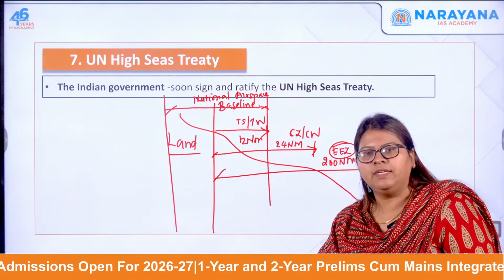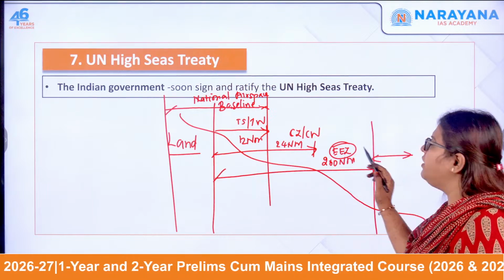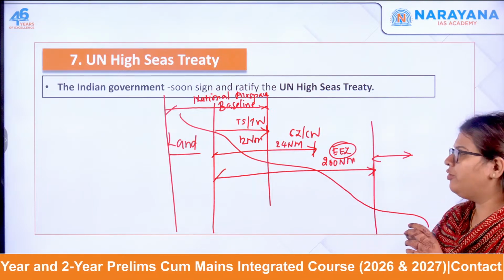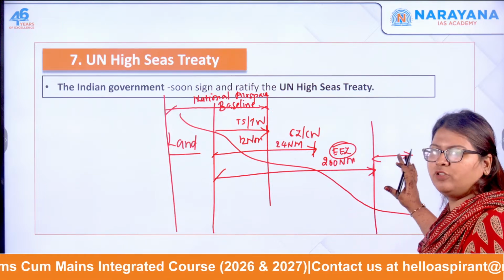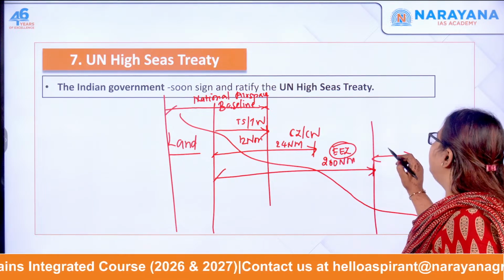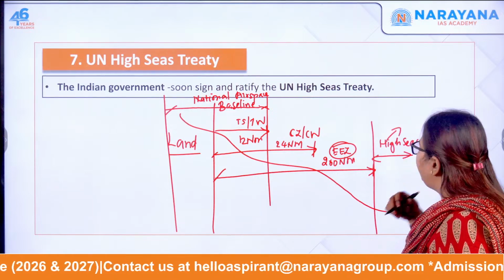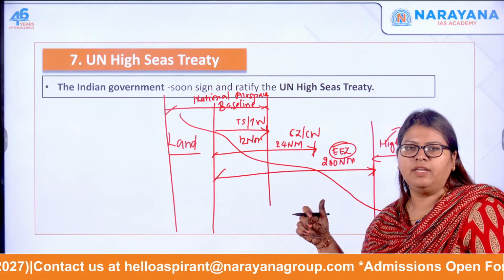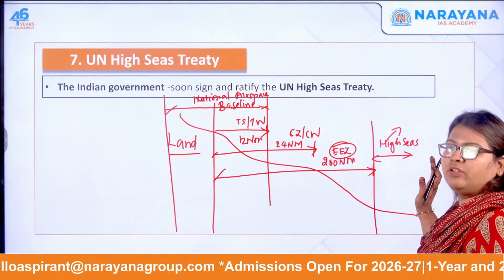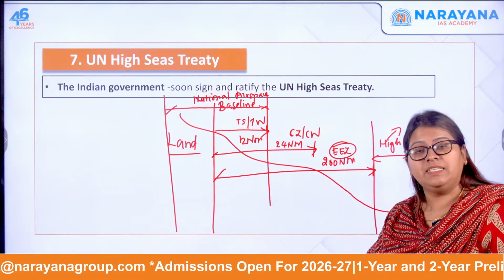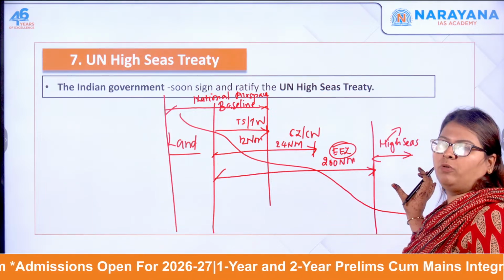This is called the EEZ, and whichever zone of water lies beyond the EEZ of a particular country, beyond 200 nautical miles from the land, this is called the high seas. Here there is no particular country that is protecting and guarding the protected areas of this high seas. That is why they have come up with the High Seas Treaty, which will bring about a framework to protect this portion of the ocean.